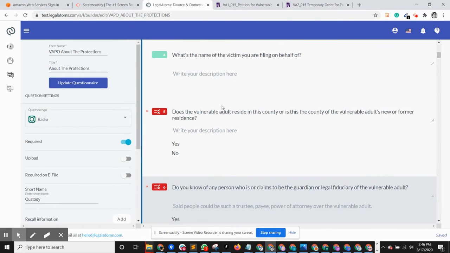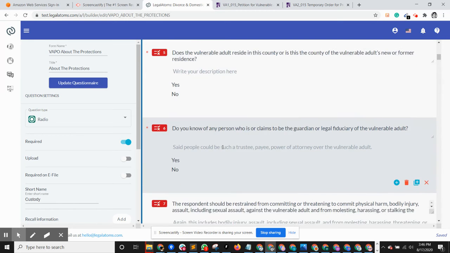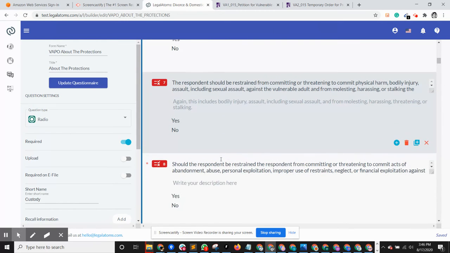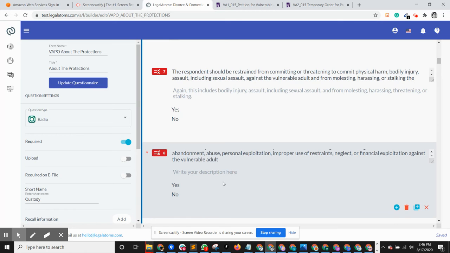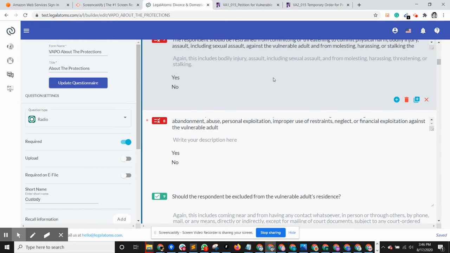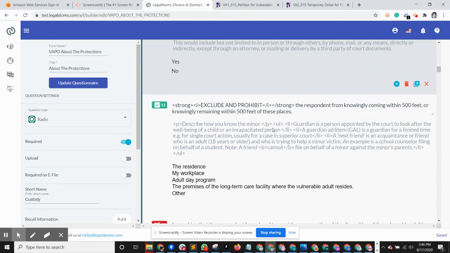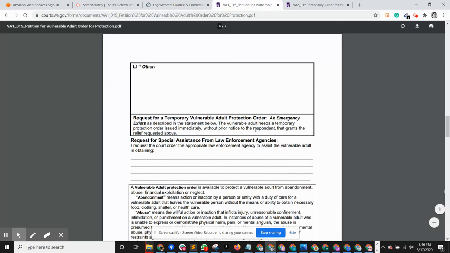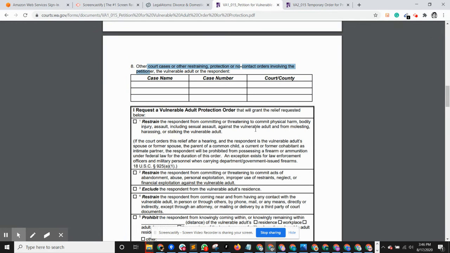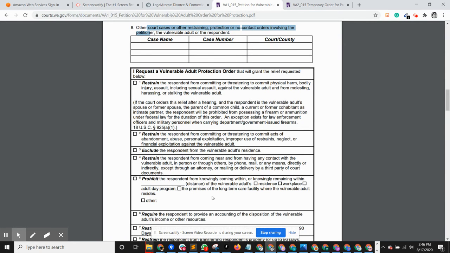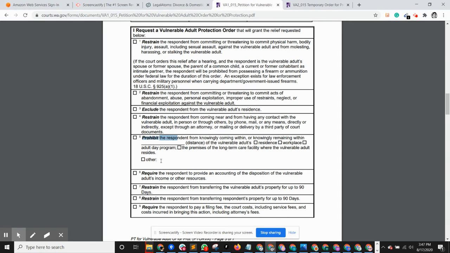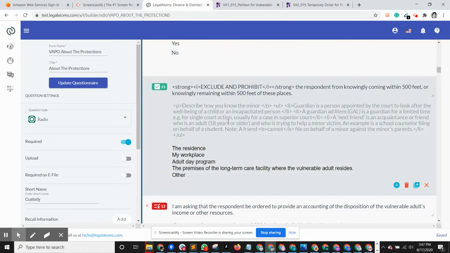Questions about the vulnerable adult, whether they live in the county. Do you know any person who claims to be a guardian? We saw that question. And then we see protections: restraint from committing physical harm, abuse, abandonment, exploitation, exclude and prohibit respondent. Let's see if this one is there. Yeah, so this is prohibit the respondent from. So in this case, yeah, we have the exclude and prohibit the respondent. So we have covered that.